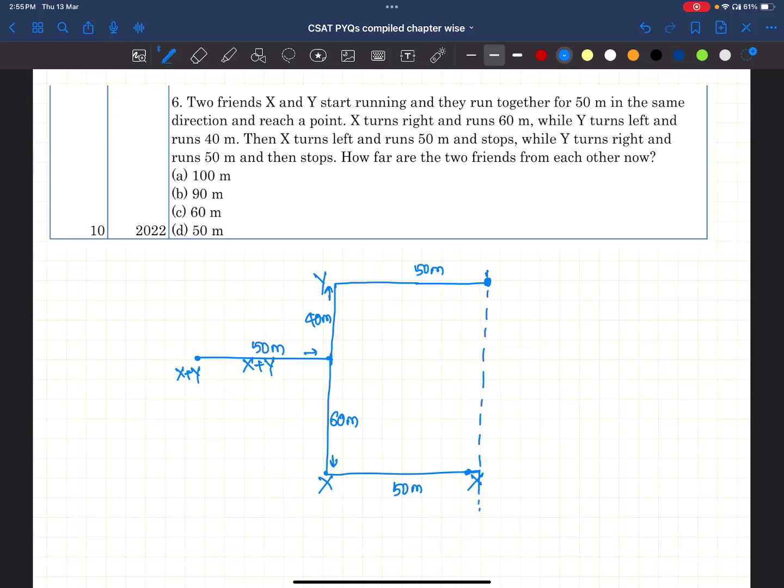How far are the two friends from each other? See, this is also distance. This is 40 meters, right? Here this is 60. How far are these two people from each other? 40 plus 60, right? That is 100 meters, right? Very simple.